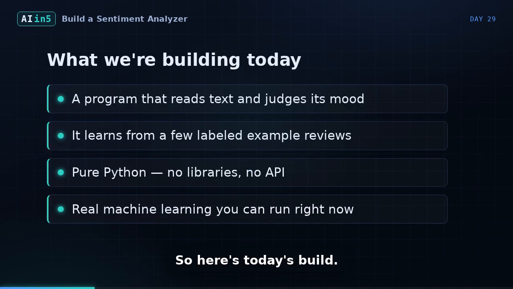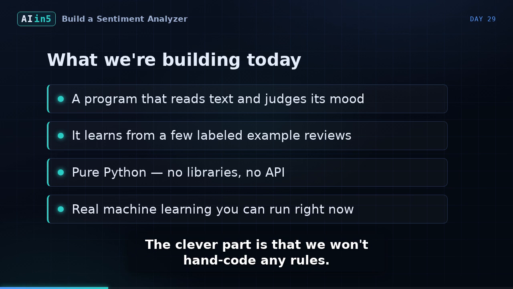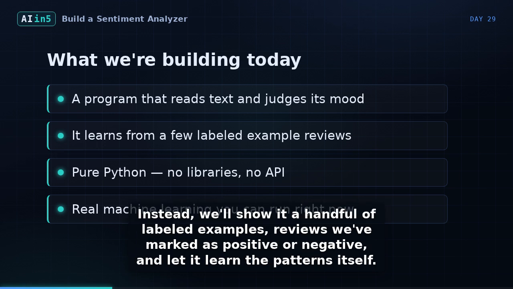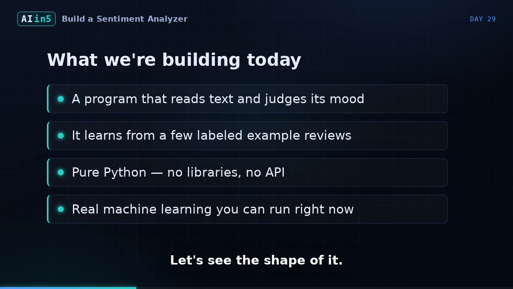So here's today's build. We're making a sentiment analyzer, a program that reads a piece of text, a review, a tweet, a message, and decides whether the mood is positive or negative. The clever part is that we won't handcode any rules. Instead, we'll show it a handful of labeled examples, reviews we've marked as positive or negative, and let it learn the patterns itself. It's pure Python, no libraries and no API needed. And yet it's real machine learning, the same core idea behind the sentiment tools companies use to read customer feedback at scale. Let's see the shape of it.